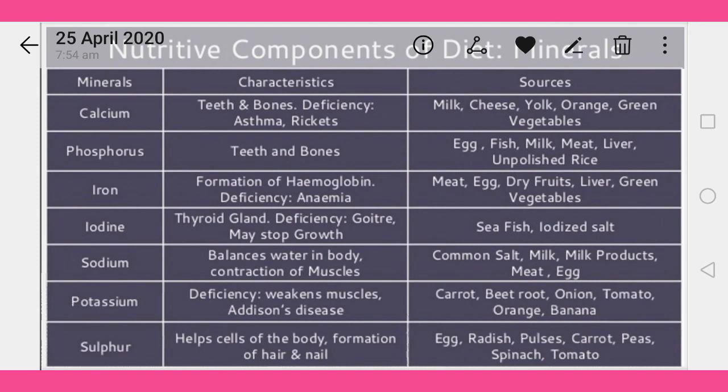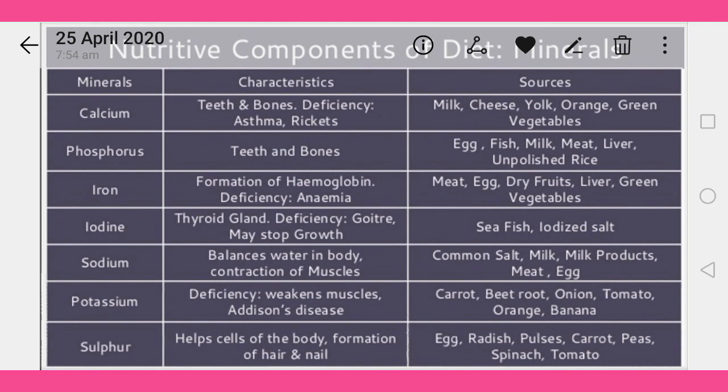The fourth one is iodine. Thyroid gland deficiency causes goiter or may stop growth. And the sources of iodine: sea fish and iodized salt. These are the sources of iodine.